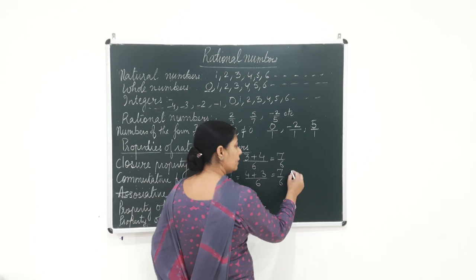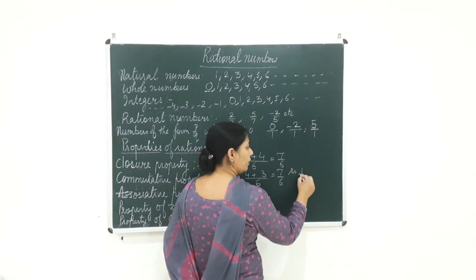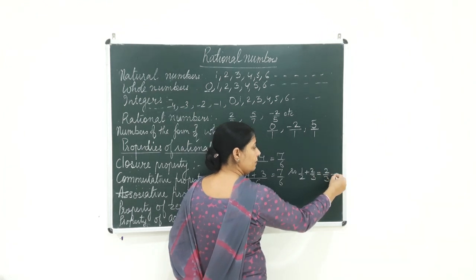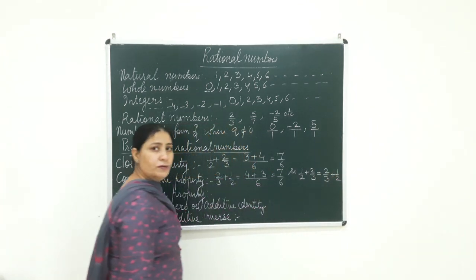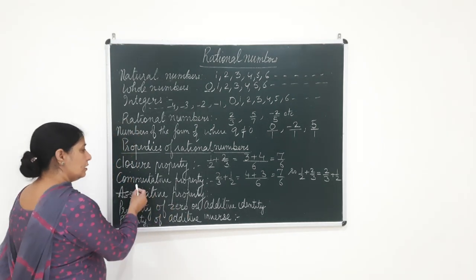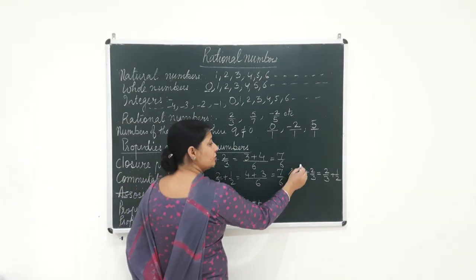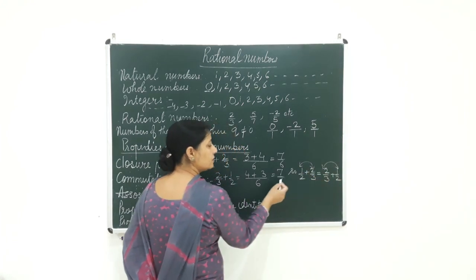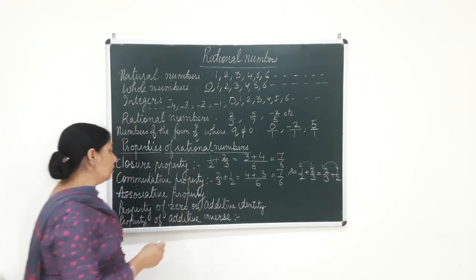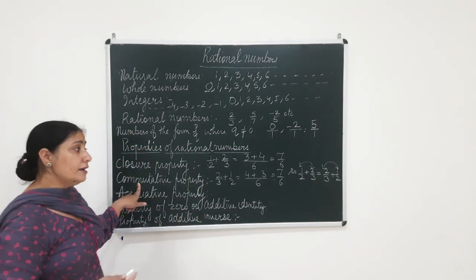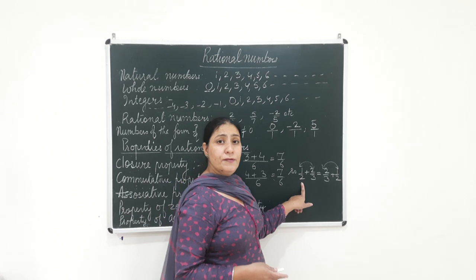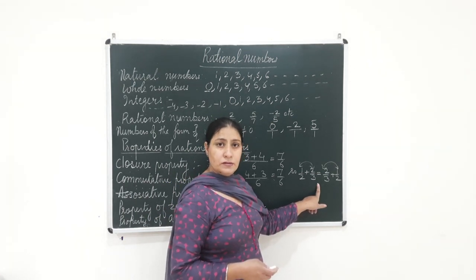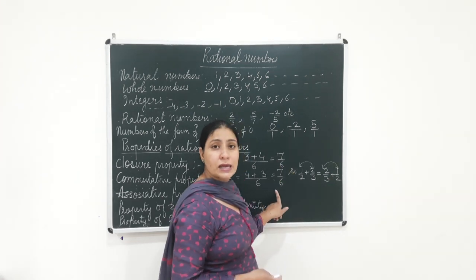So what do you see? We find that 1/2 + 2/3 is giving me the same result as 2/3 + 1/2. So this means that the position of the terms change. The positions interchange, but the result remains the same. So this is the commutative property: in general we can say if we alternate the position of two rational numbers and add them, the sum will remain the same.